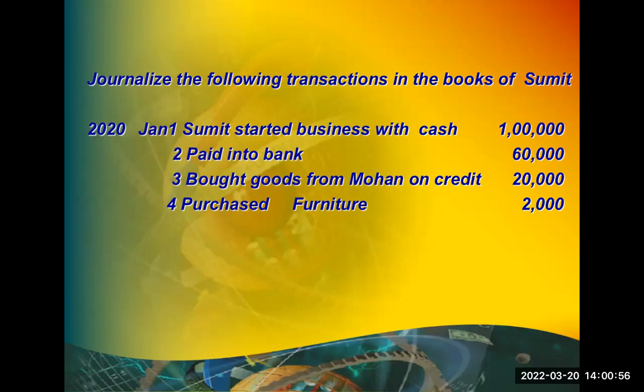In this case, both aspects are coming under real account, cash and furniture. Apply real account rule. Debit what comes in, furniture coming in. So furniture account debit. Credit what goes out, cash goes out. So credit cash. So furniture account debit to cash account, being furniture purchased.